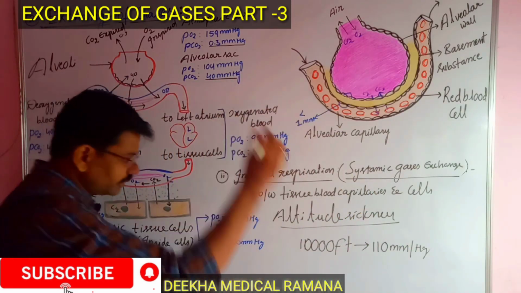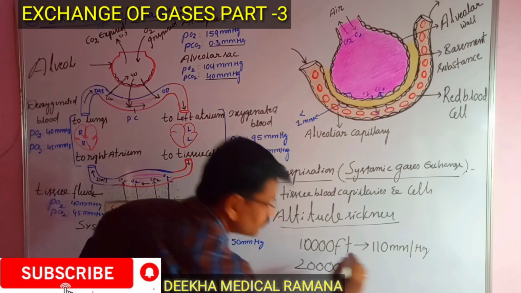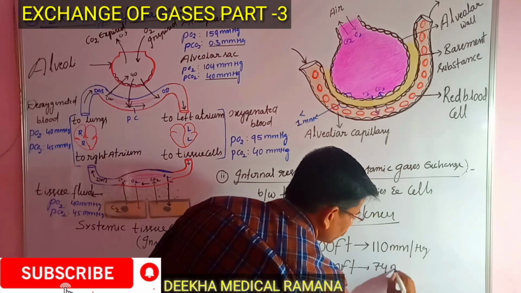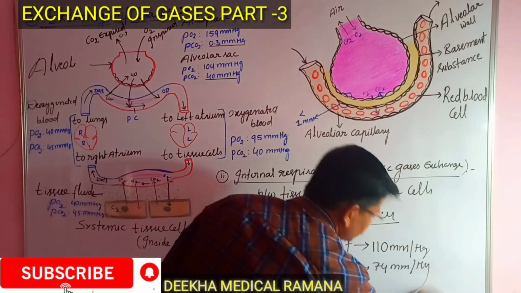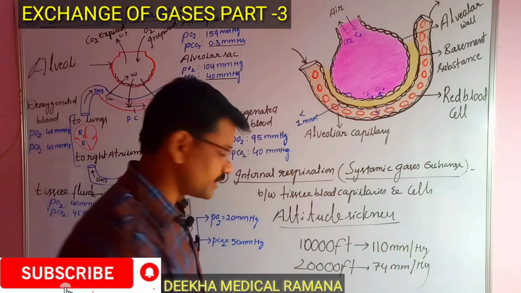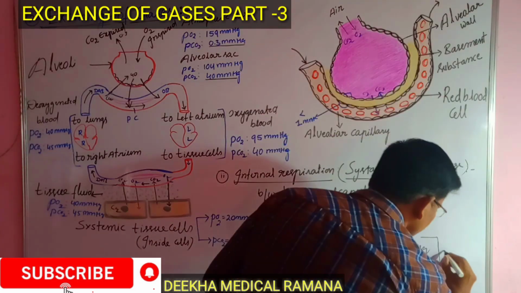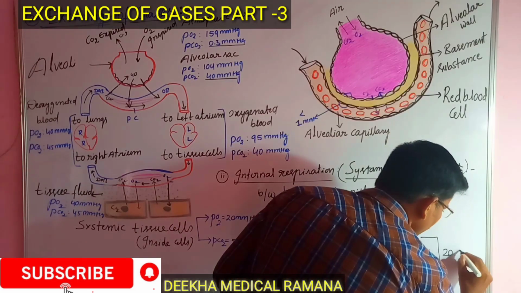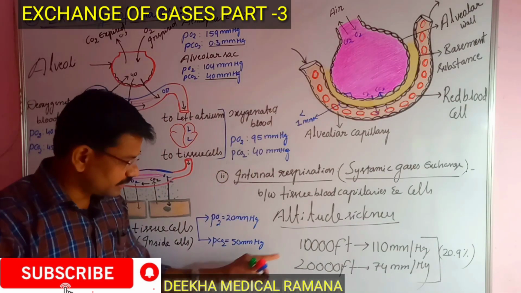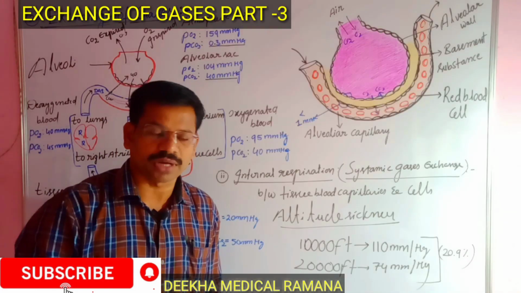When you are moving to 20,000 feet in altitude, it becomes 74 mm of Hg. At sea level, as you already know, it is 159 mm of Hg. Wherever you go, the concentration of oxygen will be 20.9% in the atmosphere. But due to the lack of partial pressure at higher altitudes,